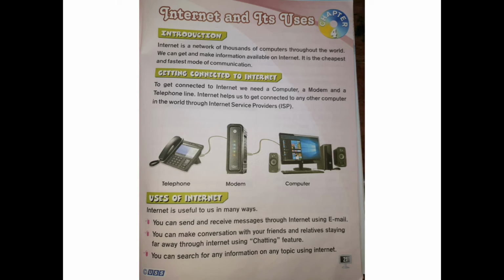So internet is what? A network of thousands of computers throughout the world, so we can get and make information available on the internet. It is the cheapest and the fastest mode of communication. So how will we get connected to the internet? To get connected to the internet, we need a computer. Without a computer we couldn't do it. We also need a modem and a telephone line.